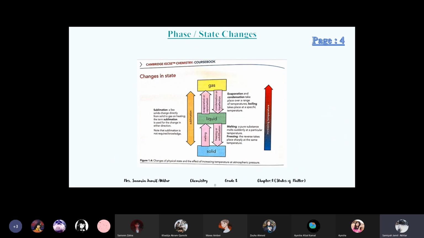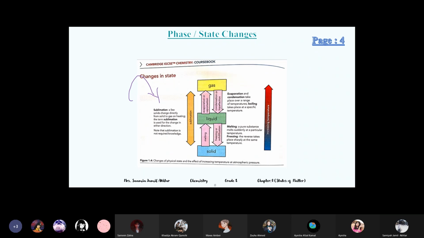This diagram is in your book, right? So changes in state, the same thing which I wrote and explained. Gas to liquid, liquid to solid. Sublimation can happen in both directions. This is the definition of sublimation: few solids change directly from solid to gas on heating. The term sublimation is used for the change in either direction, solid to gas and gas to solid.